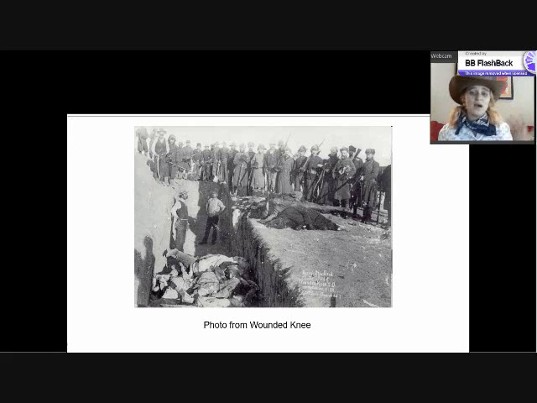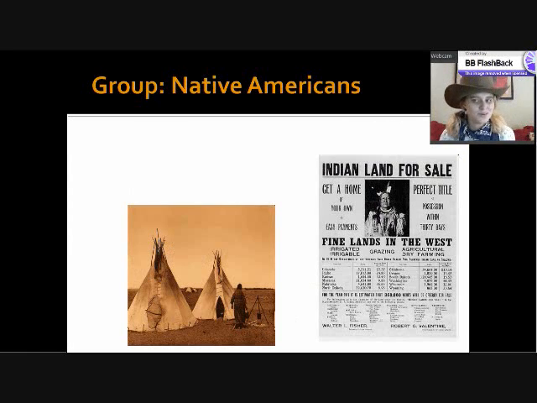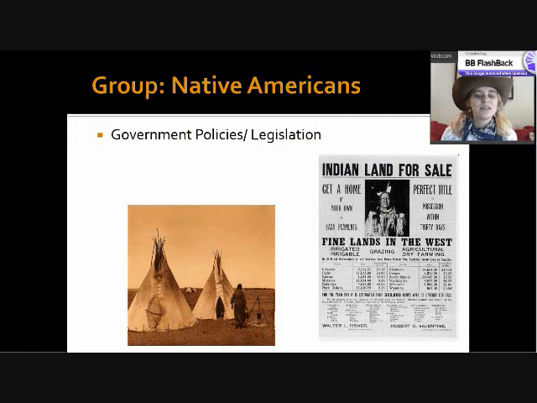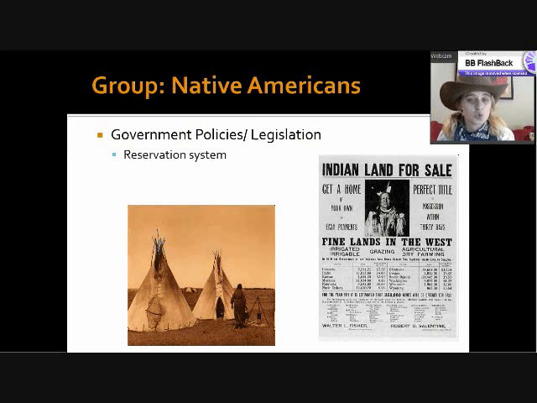And you might ask, why isn't the government stepping in? Well, they did, but they didn't really do a whole lot. The first thing that they do is establish a reservation system. So the reservation system actually dates back to the early 1820s with Andrew Jackson when he moved the Cherokees out of Georgia into Oklahoma. And the idea of the reservation system is that you set aside land that is specifically for Native Americans to live on in the hope that it won't cause conflict.